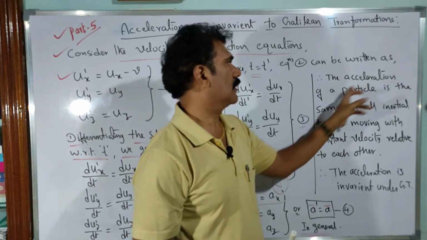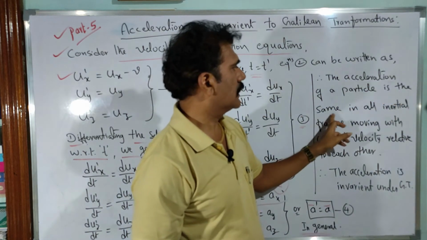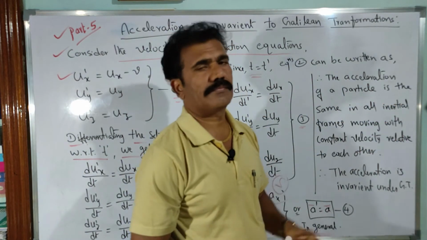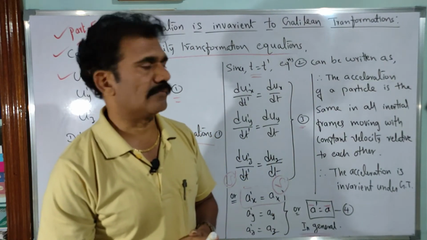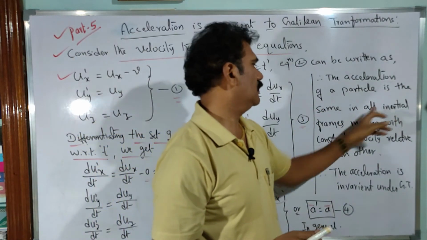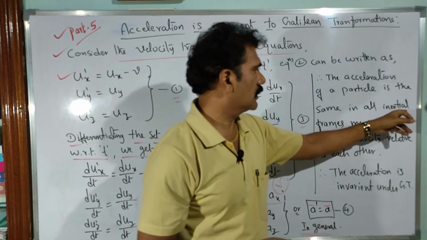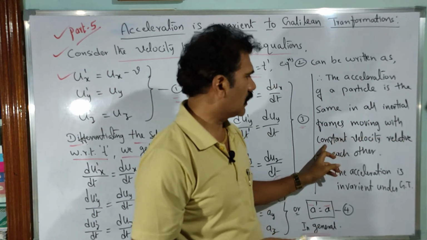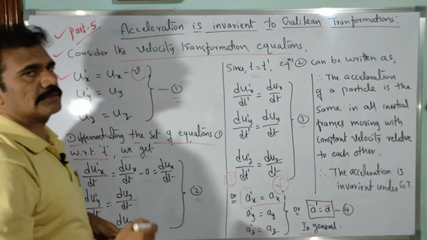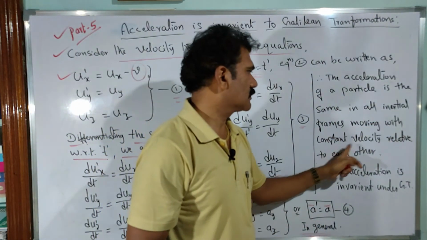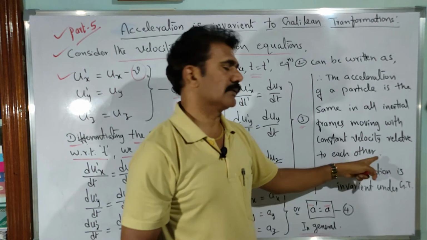See, the acceleration of a particle is the same in all inertial frames. Once you assume both the frames are inertial frames of reference, then it is measured the same by both frames of reference, or in general all inertial frames of reference moving with constant velocity. That is very important, and that is what I assumed here. V is actually a constant term, moving with constant velocity relative to each other.